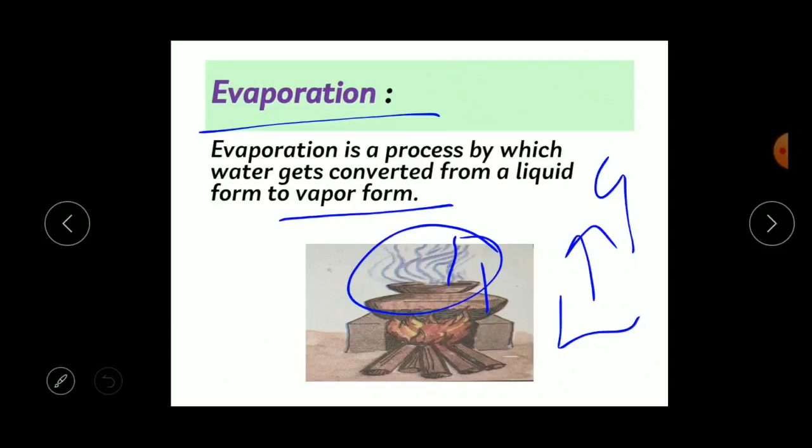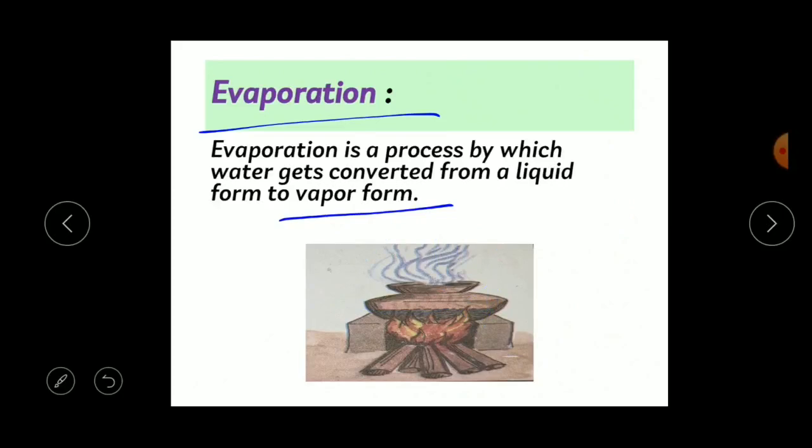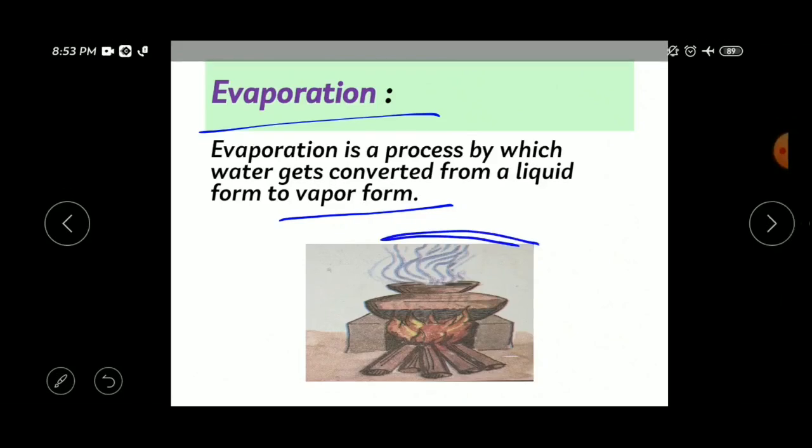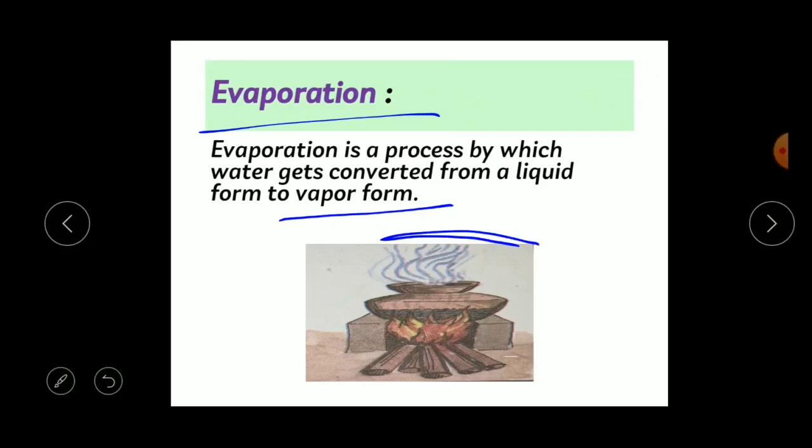You can also try this experiment at home. While your mother is boiling water, you may find the gases, that is the vapors. Just take any pan and hold it over this gas, and you will find water droplets on the surface of the pan. That is nothing but condensation.